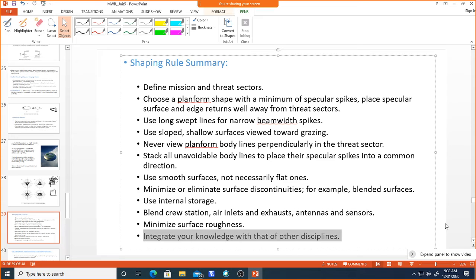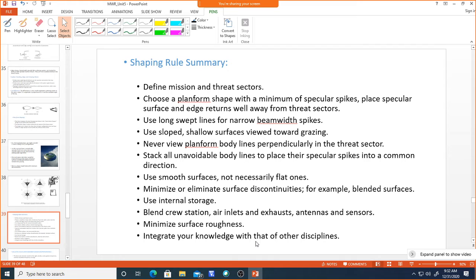So we have to discuss with those who are working on materials, integrate that knowledge, and reduce the RCS in a better way. These are all the things we need to follow in order to properly do application-oriented RCS reduction, and so we will get better RCS reduction.